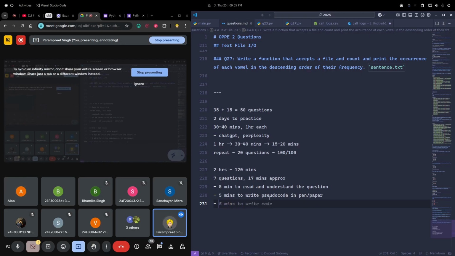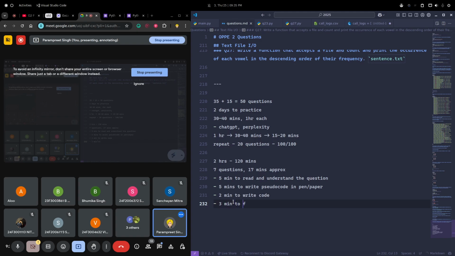If you are able to write the pseudo code in 5 minutes, then you can write the code in 2 minutes, and the remaining 3 minutes to fix the errors if there are any.